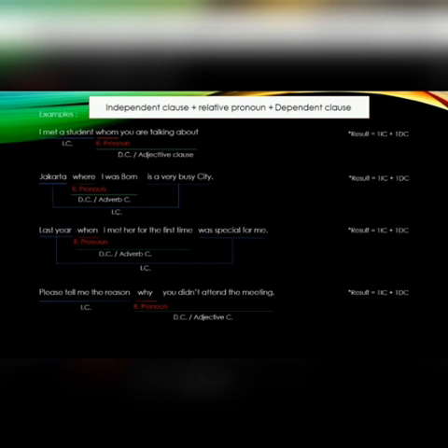Example: independent clause plus relative pronoun plus dependent clause. I meet a student whom you are talking about. I meet a student: independent clause. Whom: relative pronoun. Dependent clause or adjective clause.